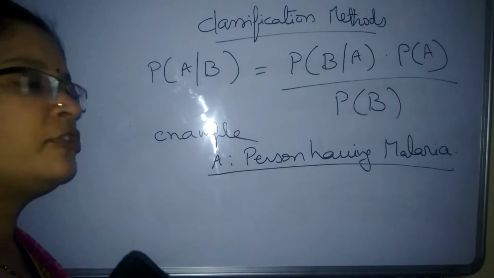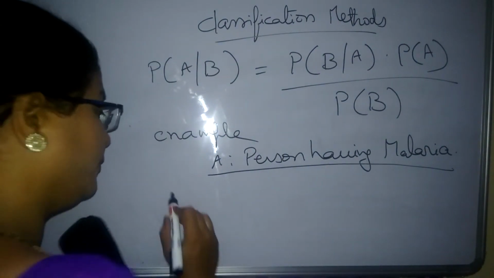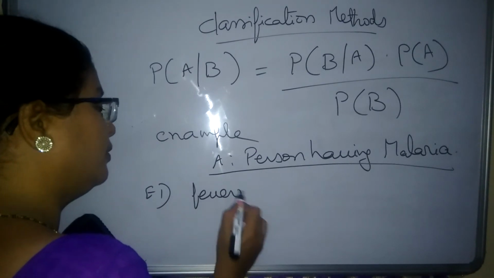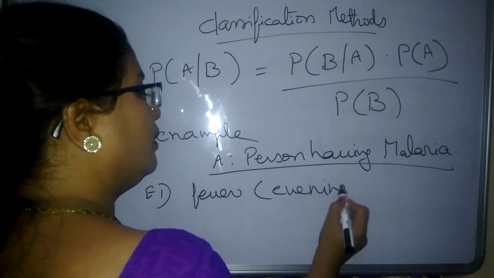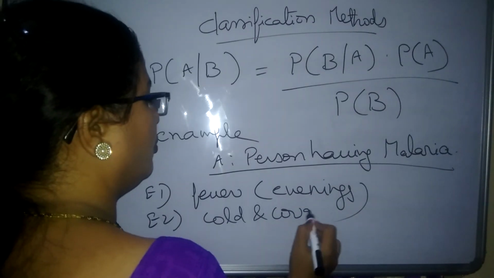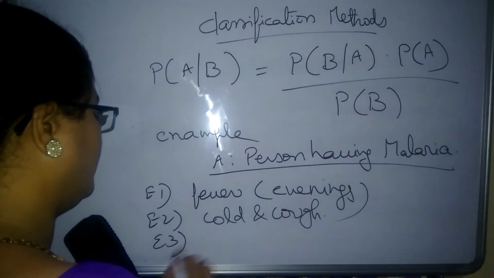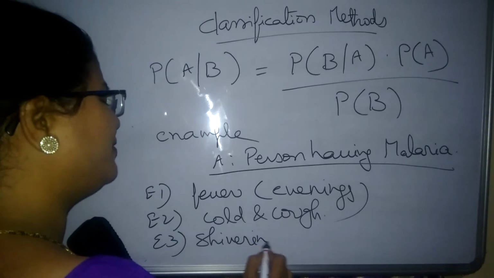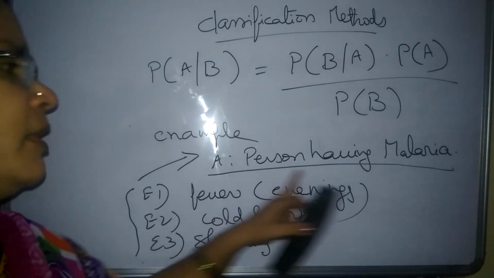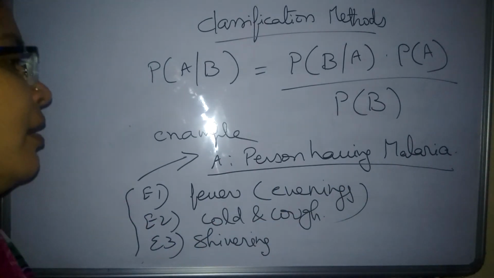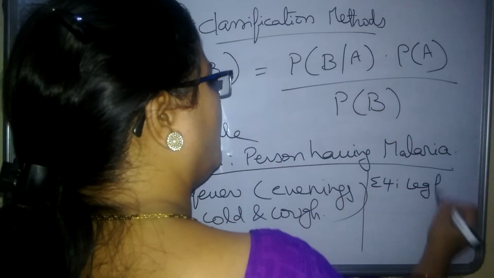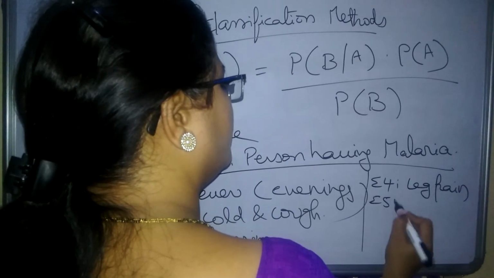To make this hypothesis stronger, we need to collect some set of the evidences. Evidence 1 is the person is having fever, especially in the evenings. Evidence 2, cold and cough. Evidence 3, shivering. So all these evidences are collectively supporting and making stronger this particular hypothesis of person having malaria. And some non-supporting evidences are also there, that is leg pain, fracture.